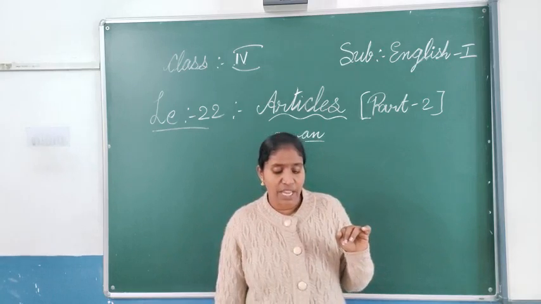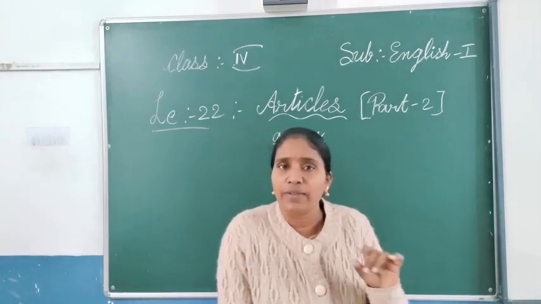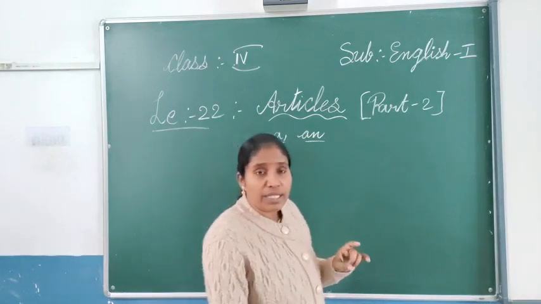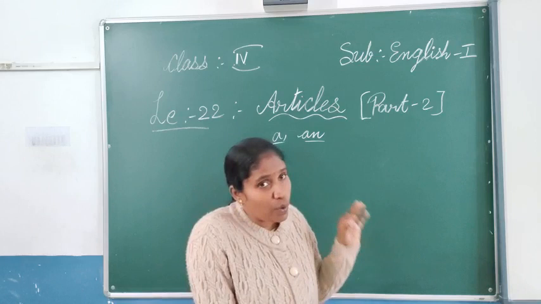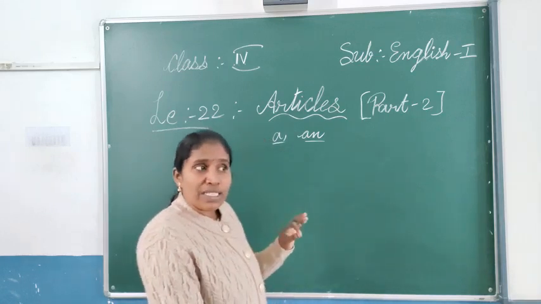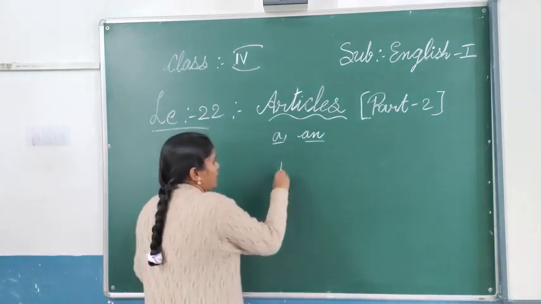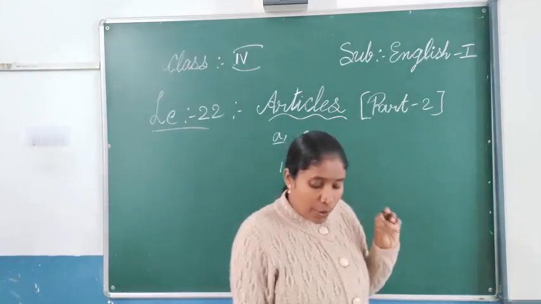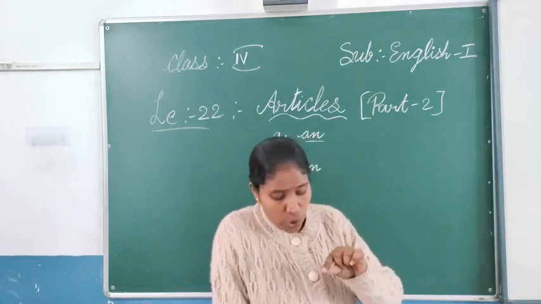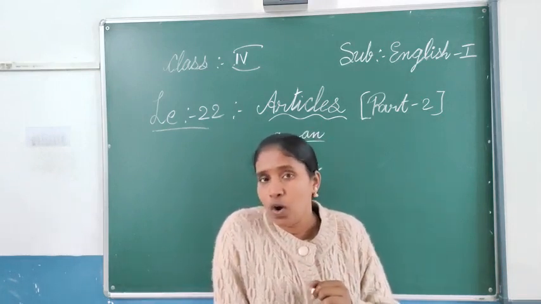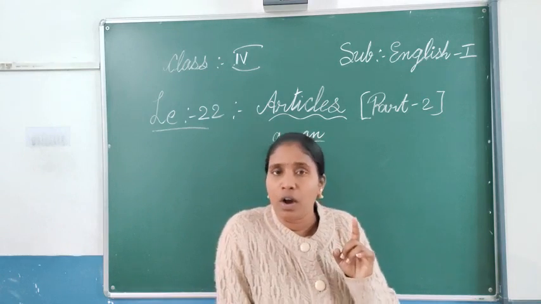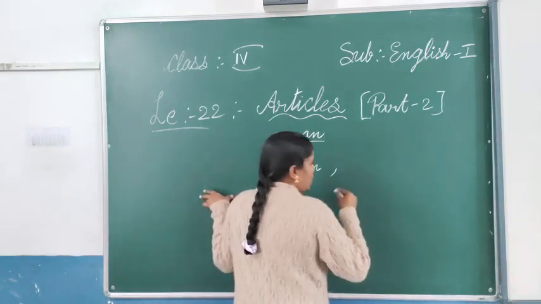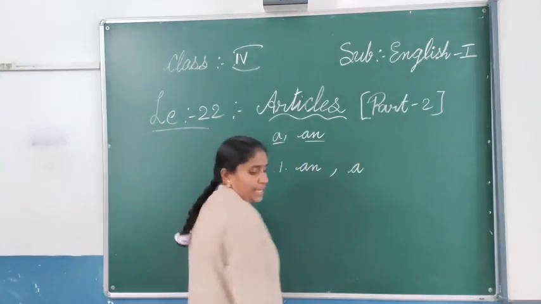I saw dash elephant. Elephant. Which sound comes? E sound. E is a vowel, so before the vowel sound what will we write? An. So you can write an elephant. Next, crossing path street on dash holidays. Holidays. So H on holidays, you can use a consonant sound there, so you can use a.